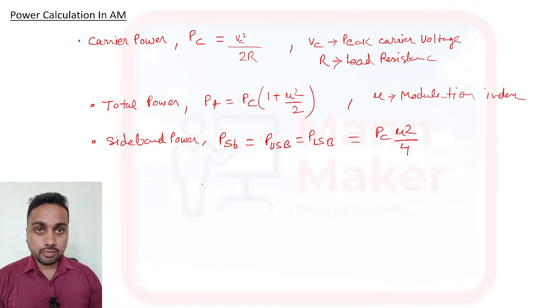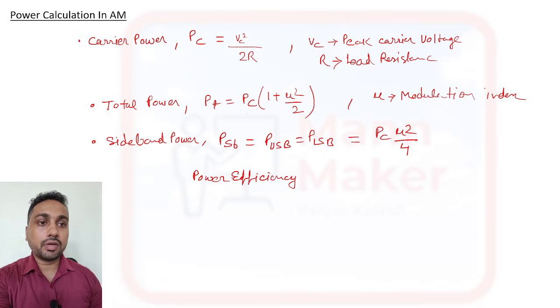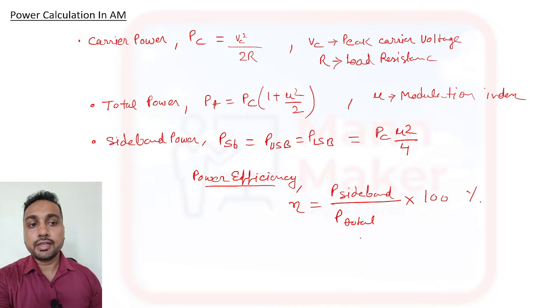Now, while we were seeing our different types of modulation, in that we have seen modulation technique. We have talked about power efficiency. So how we will calculate power efficiency? Power efficiency generally we will denote with eta, and that is equal to power sideband divided by power total into 100. That you will get in percent.